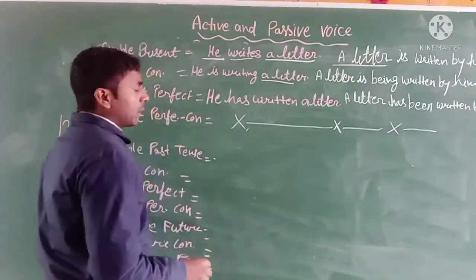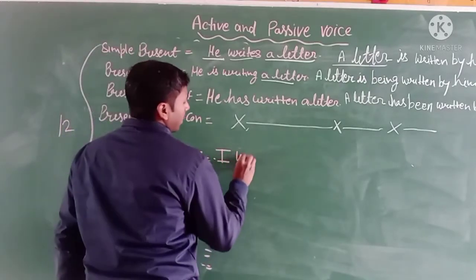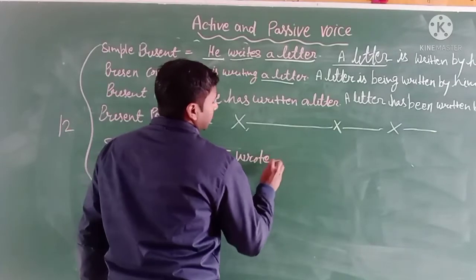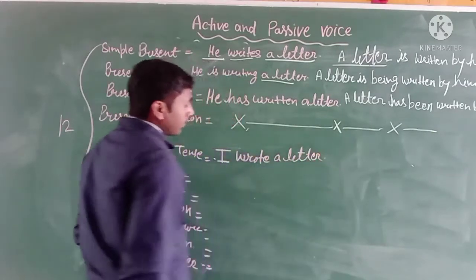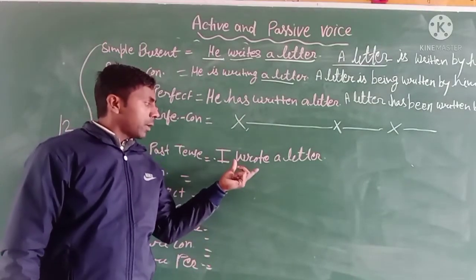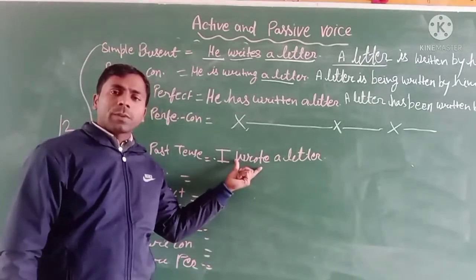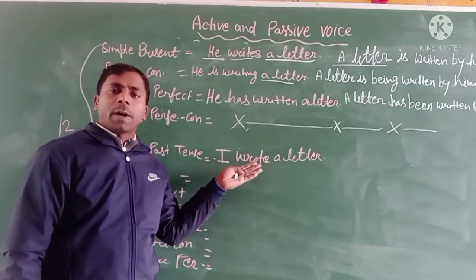You know very well the simple past tense. I take an example: I wrote a letter. It is the active voice of the simple past tense. How can you identify it? You identify it with the help of the verb. The verb is wrote, which refers to the simple past tense.